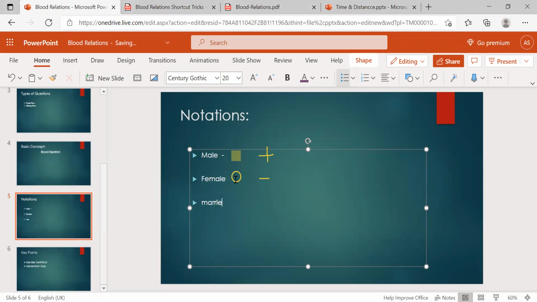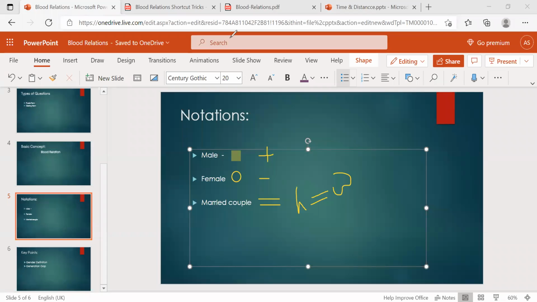Married couple we can represent like two lines, two equal lines, husband and wife like this. That's your wish; you can use any other representation also, and it will be followed.